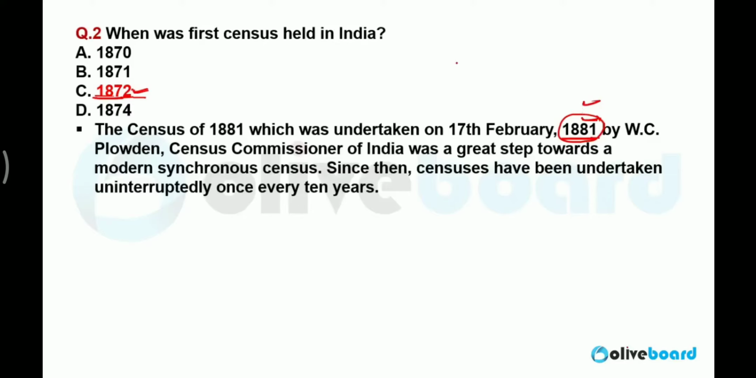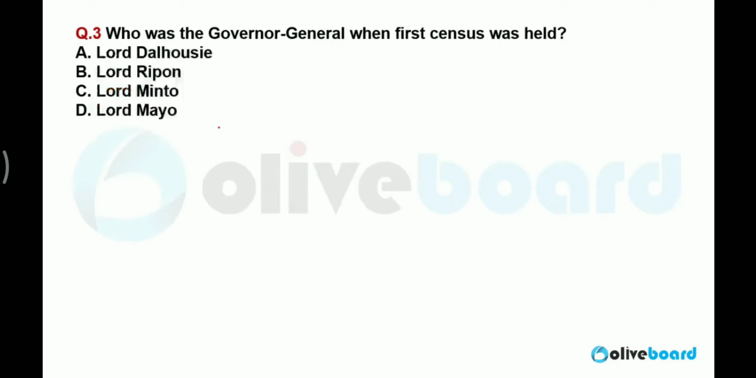The last census was conducted in the year 2011, and the next one, which is in process, is in the year 2021. So you will observe the gap of 10 years here. W.C. Plowden was the census commissioner of India. At the time of him in 1881, the first census was started, and from that time it is continuous.